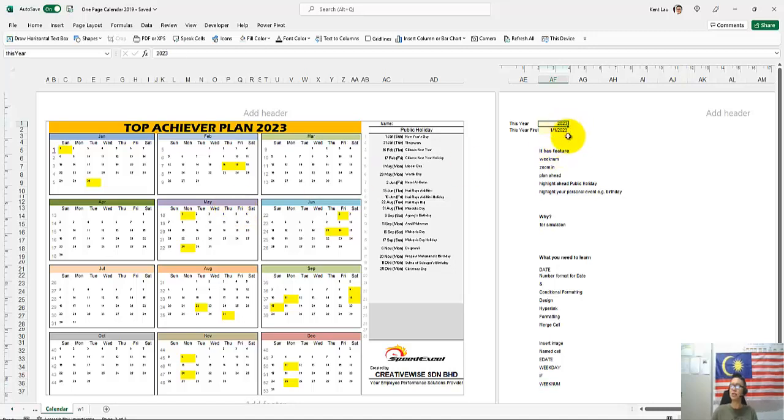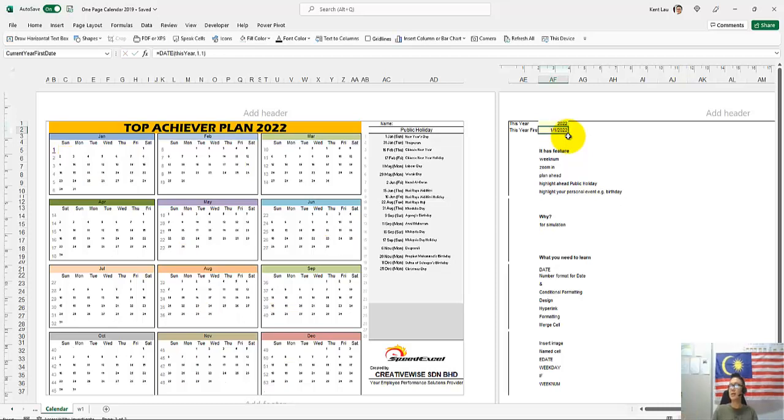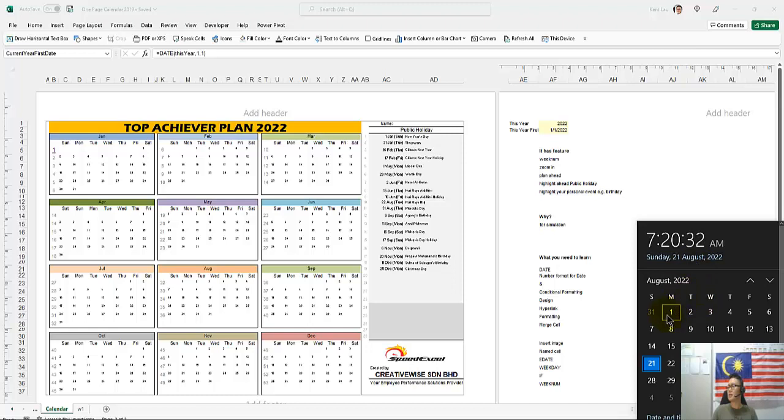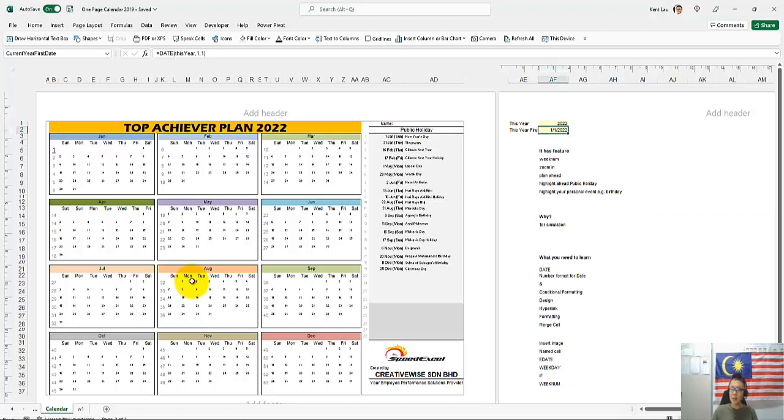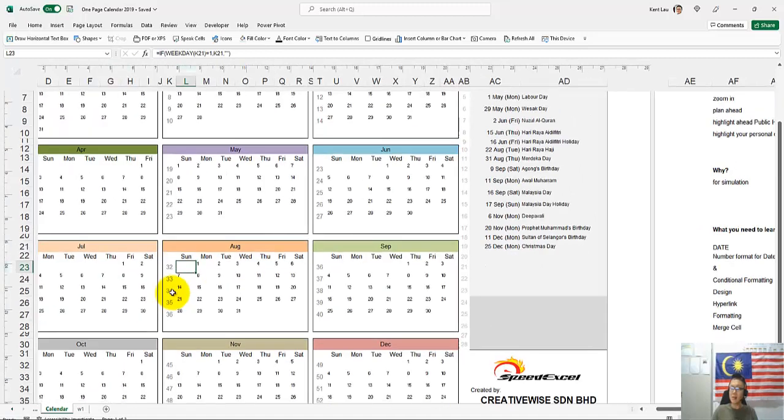And then I can simply change it to 2022, which is this year, and it becomes 2022. And look at that, let's say now I'm in the month of August, so we can see that it starts on Monday, right? That's not true. Nope, that was not true. Somehow it seems great that oh yeah, it is. Yes, it is. Right, Monday is on the first.